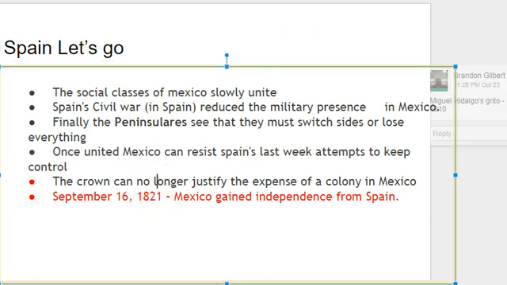All right. So the thing you've got to understand about Mexico, we talked about those social classes, right? That pyramid where there's a little bitty group at the top. Well, guess what? That little bitty group and the rest of the groups are starting to unite. And then finally the Peninsulares see that they must switch sides. If they don't switch sides, they're going to lose everything. All those other groups are going to control the army. They're going to control the government.